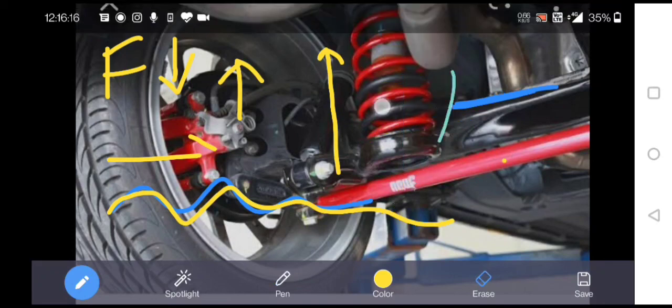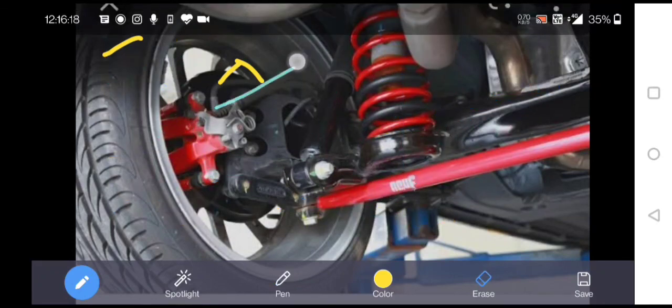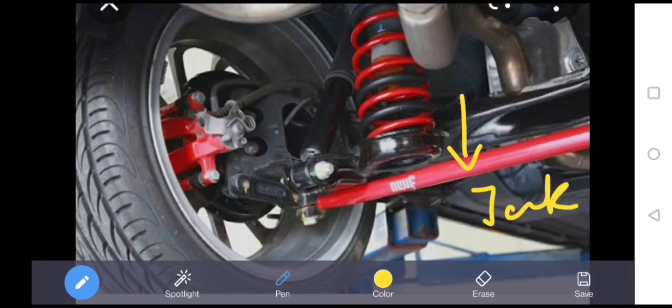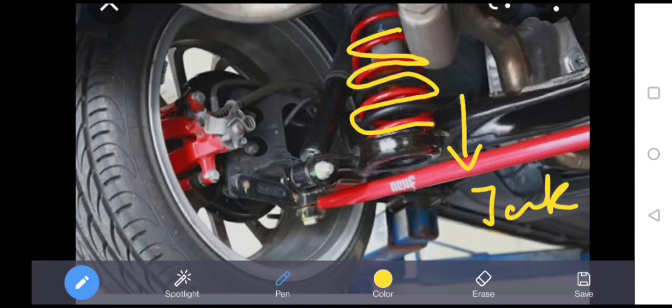So what is the reason behind these shockers? These shockers absorb the jerk and transmit it, and in the transmission it takes a longer time gap. Due to this longer time gap, force will decrease and hence less force is experienced by the passenger in the vehicle.